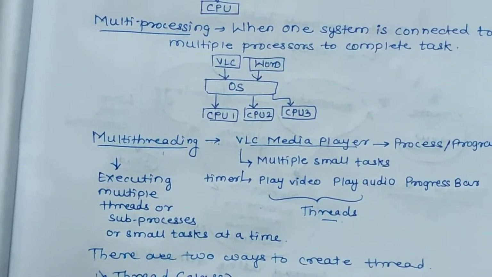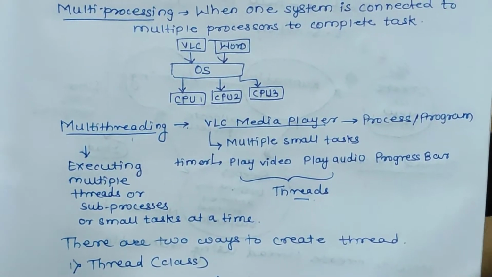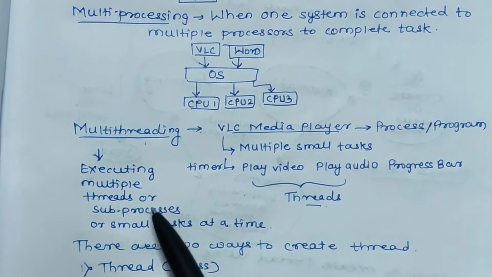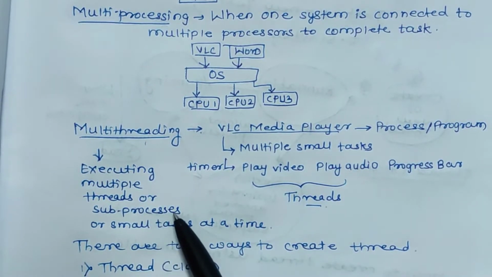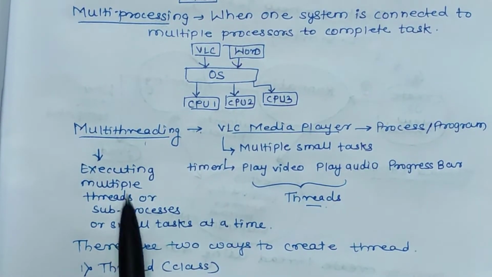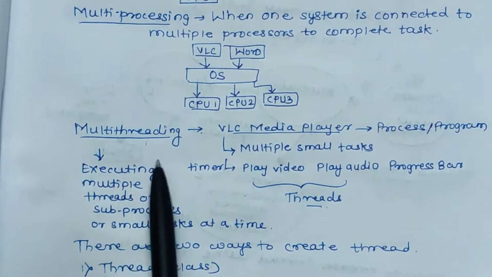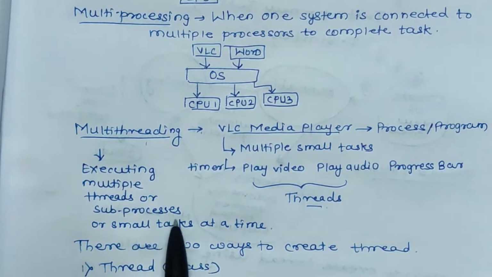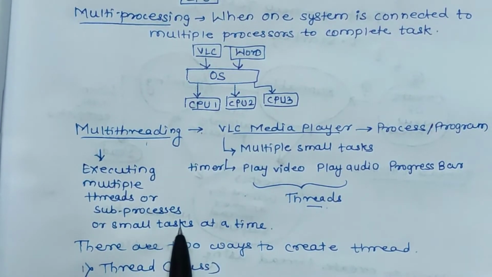And multi-threading means what? Suppose multiple threads are running. Now multiple threads means multiple small sub-processes are running. In that case, we can call it multi-threading. I have written a small definition here: executing multiple threads or sub-processes or small tasks at a time, you call it multi-threading.